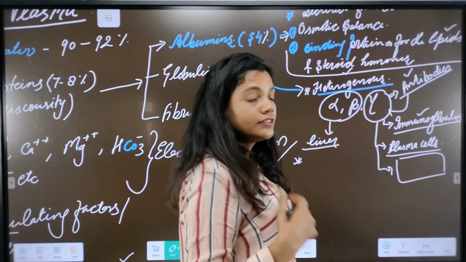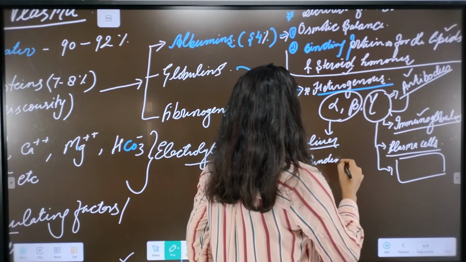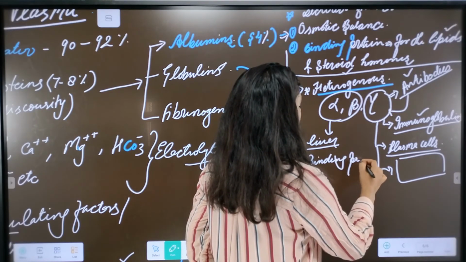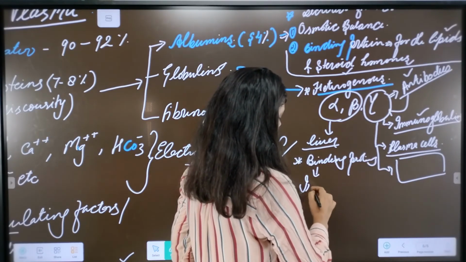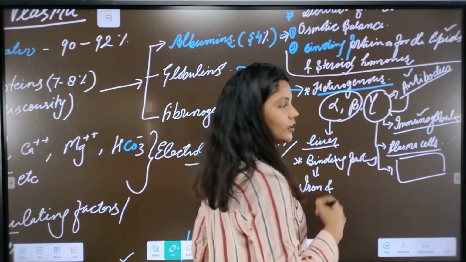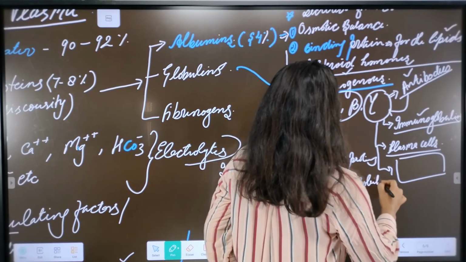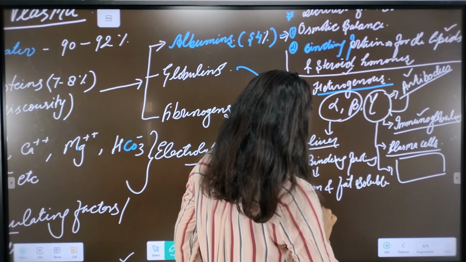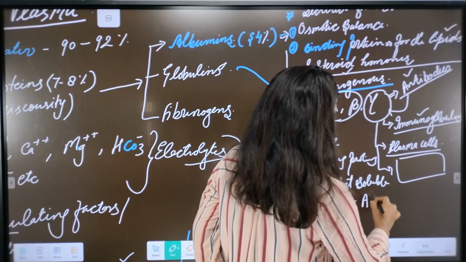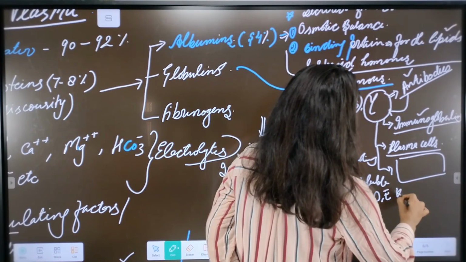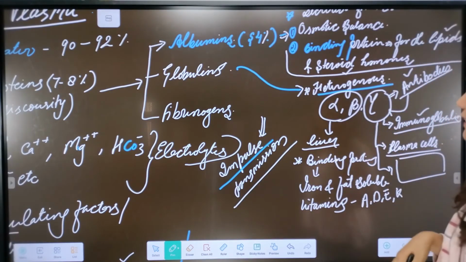They also work as the binding protein for iron and for fat soluble vitamins, vitamins like A, D, E, K. These vitamins are all carried in our blood with the help of the alpha and beta globulins.